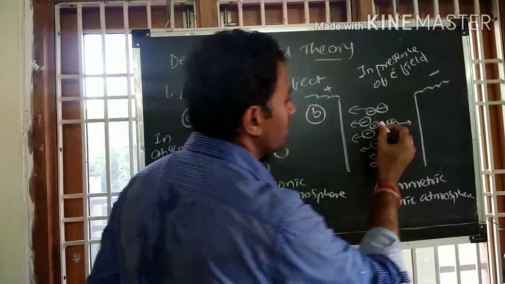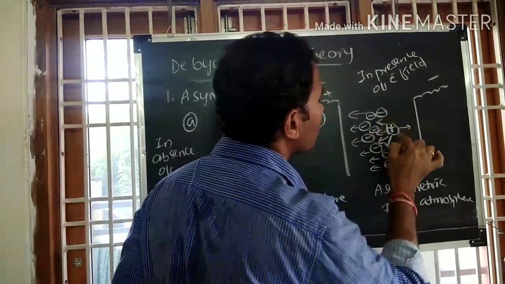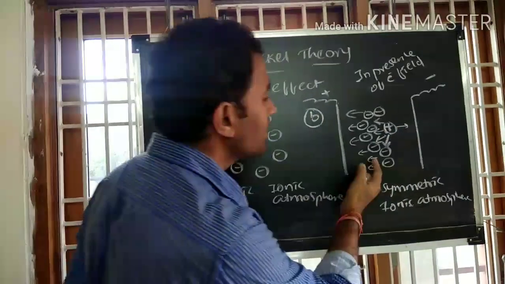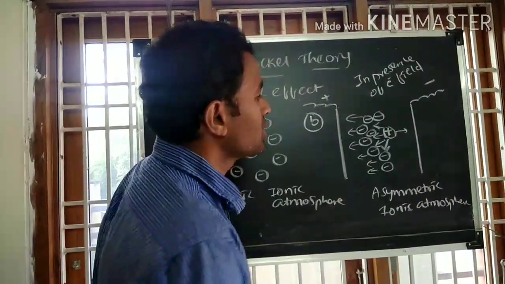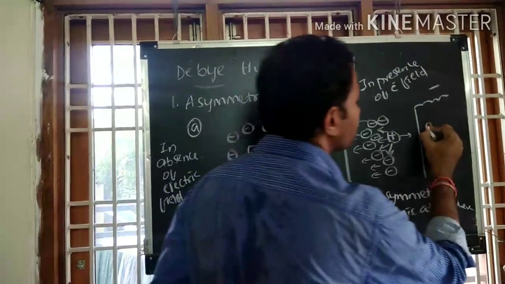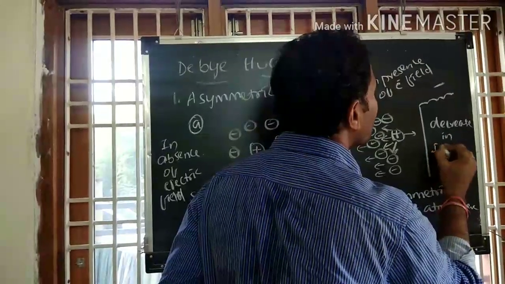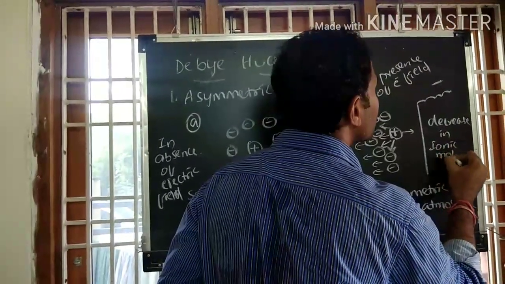So there is a backward pull of the central ion by the ionic atmosphere, and there is a decrease in the ionic mobility, that is speed.